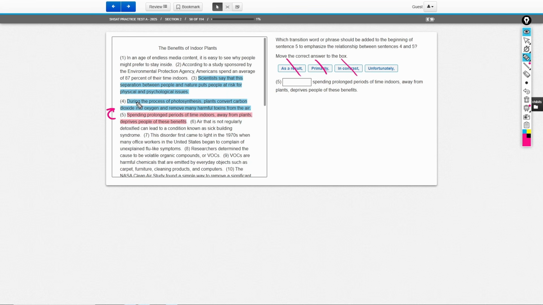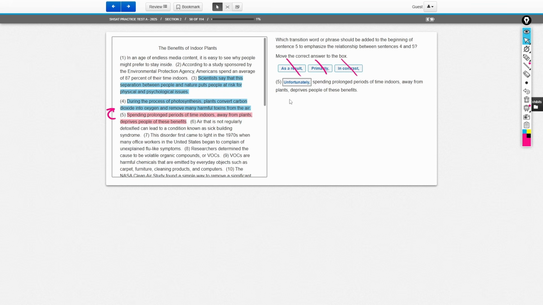Sentence 4 introduces the fact that photosynthesis can release things that are really good for us. Sentence 5 says, well, people miss out on these good things because they tend to be inside instead of outside with plants. So when we're comparing something really good with something really bad that happens, we use the word unfortunately, right? Unfortunately makes perfect sense here because unfortunately, spending prolonged periods of time indoors puts you away from these